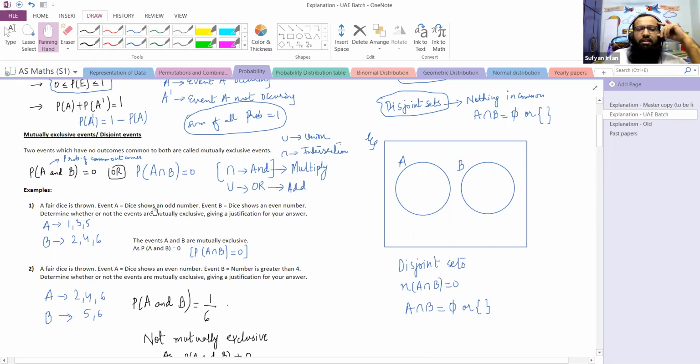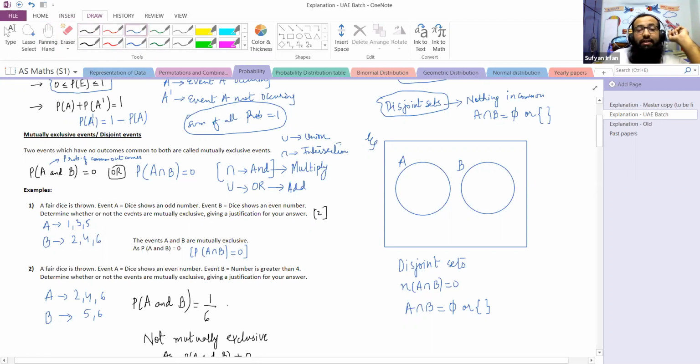Event A. Dice shows an odd number. Event B. Dice shows an even number. Determine whether or not the events are mutually exclusive, giving a justification for your answer. This is usually a 2-mark question. So let's solve it.